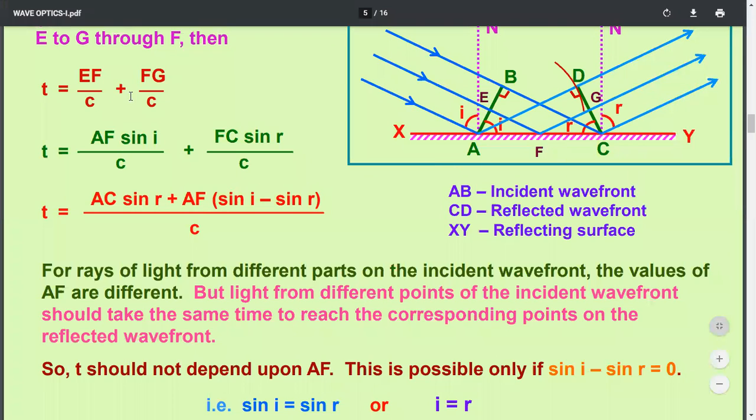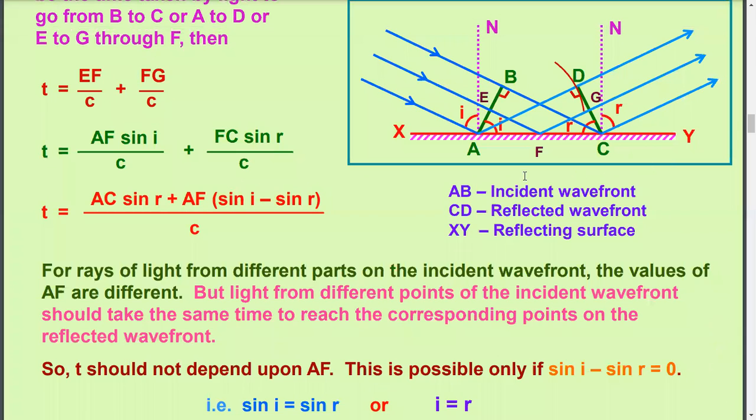So perpendicular equals hypotenuse into sine I. Similarly, FC sine R divided by c. Now you know that AF plus FC equals AC, so we can replace AF in terms of AC. AF equals AC minus FC. Then taking this common, we have the result.